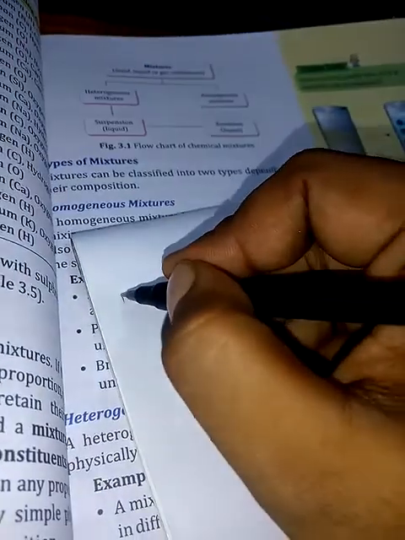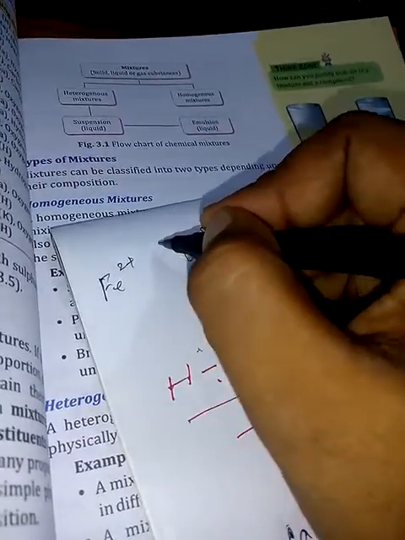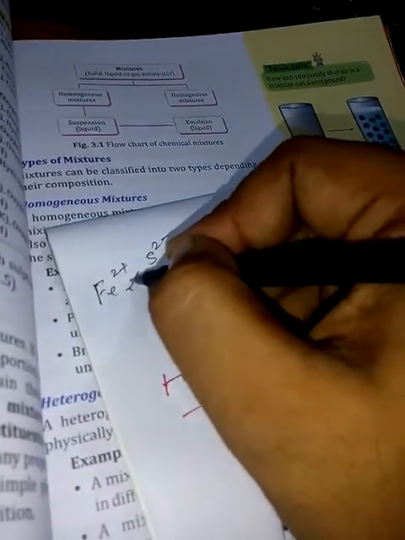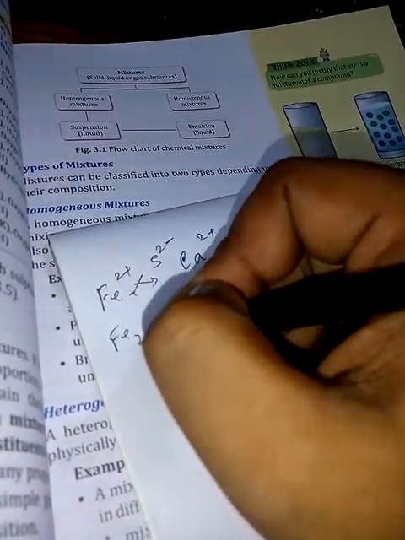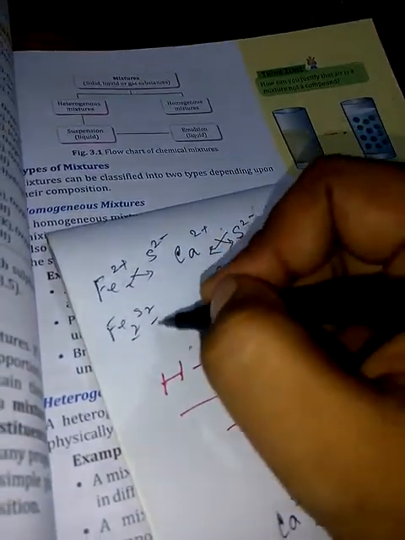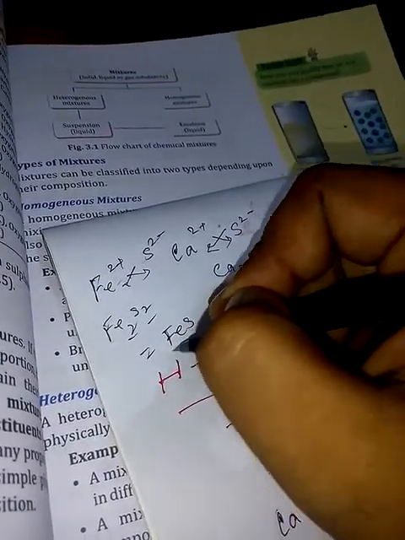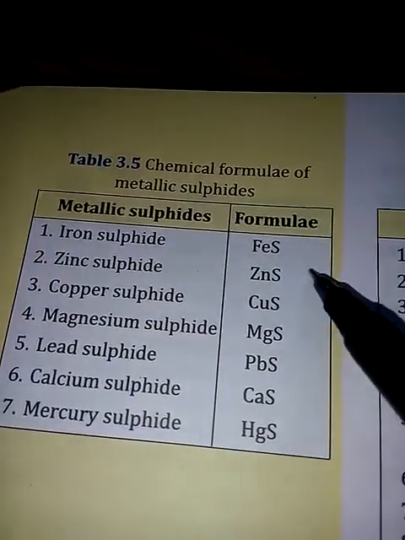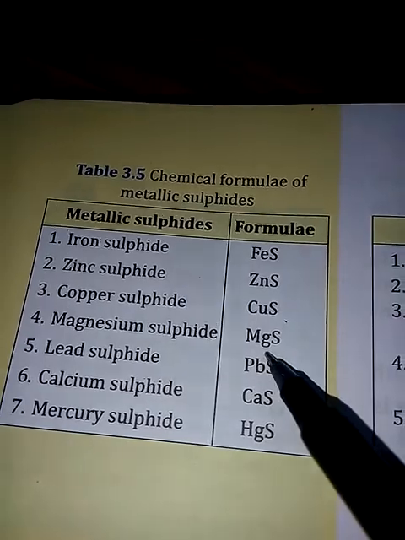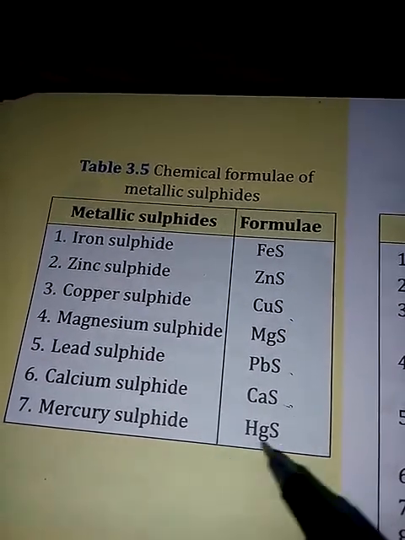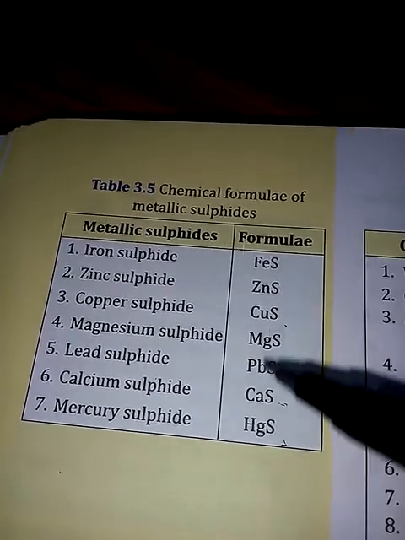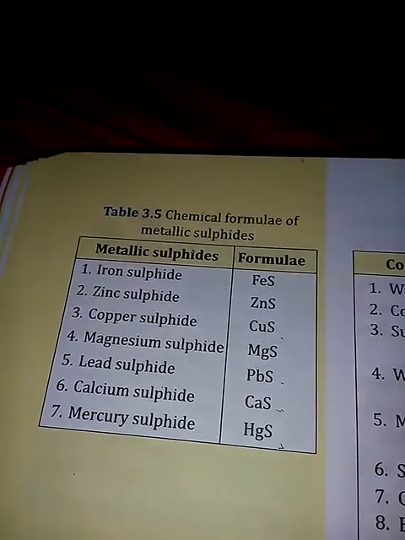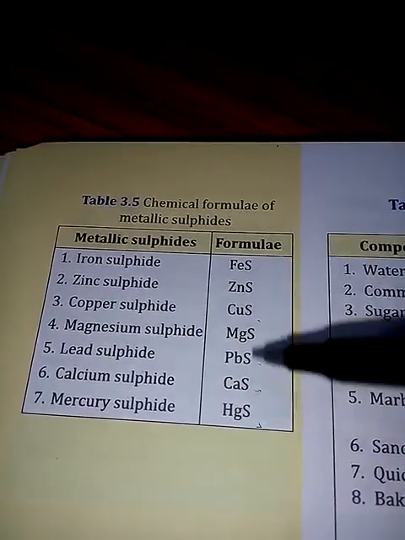Similarly, you can also write iron sulfide, Fe2+ and S2-. So crisscross, right? Fe2S2, but 2 is the common factor, so we will write FeS. Understood? Like that, if you write the formula of the sulfides, it will come like this: iron sulfide, zinc sulfide, copper sulfide, magnesium sulfide, lead sulfide, calcium sulfide, mercury sulfide. These are the formulas of sulfides.